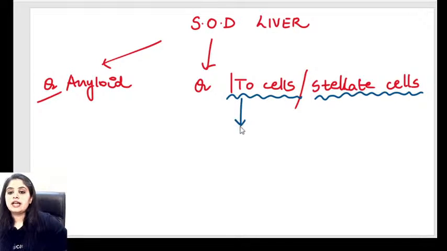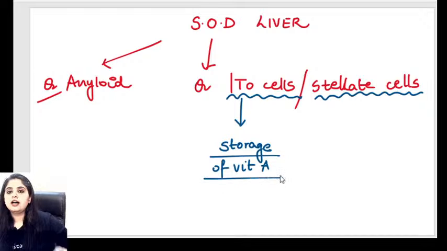So this is your Ito cell, your sleepy version, which knows, oh, there is still 1 year left for the exam. So all this is going to do is sit and eat and sleep. All that this will do is store. This will do storage of vitamin A. So Ito cell is that version of us when the exam is 1 year away. Storage of vitamin A is what it does.